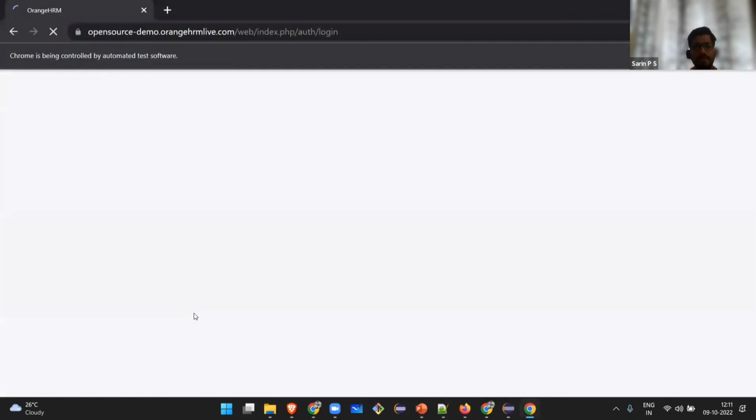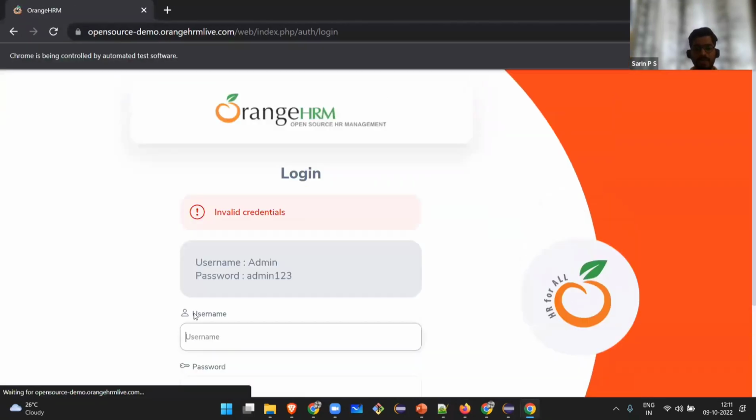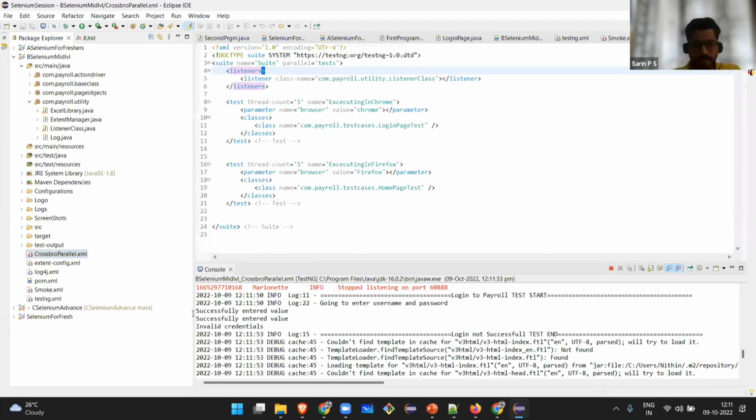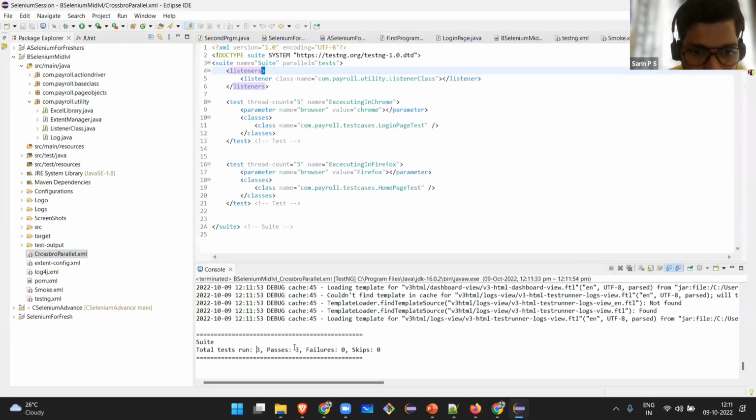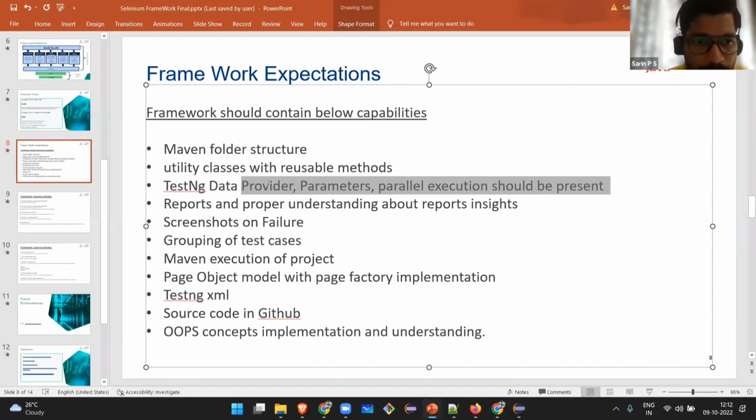Why is there another Chrome browser? There are multiple test cases under the same class. That is why Chrome browser is again and again getting executed. There were 3 test cases and 3 got executed in less time because I executed them parallelly at the same time. So whether you have achieved parallel execution, that will be checked.